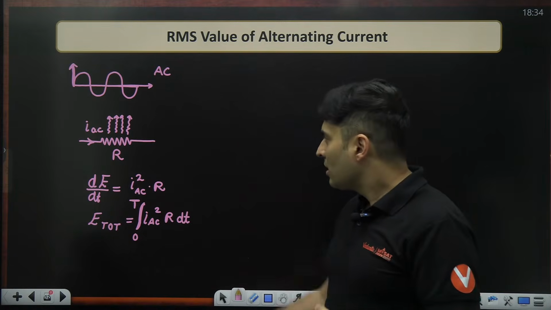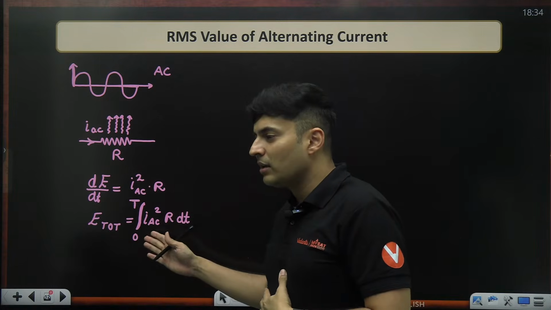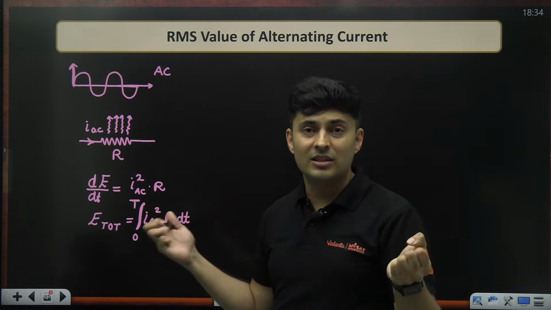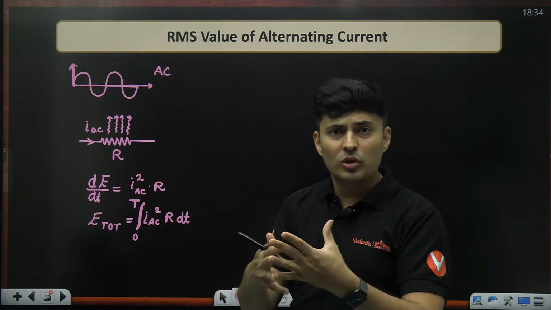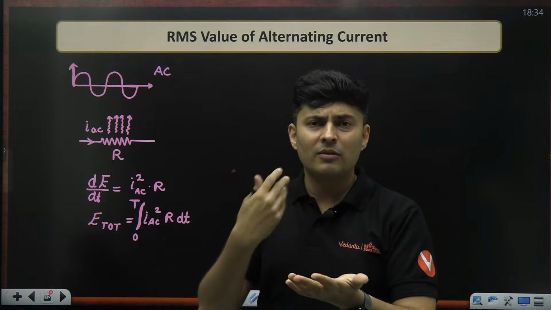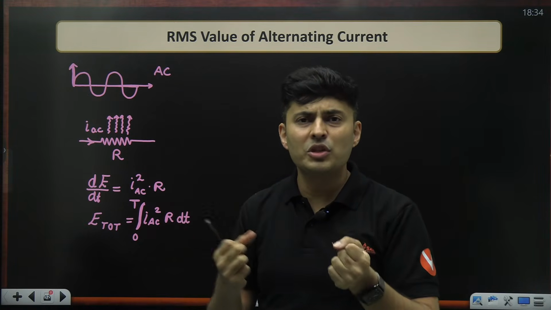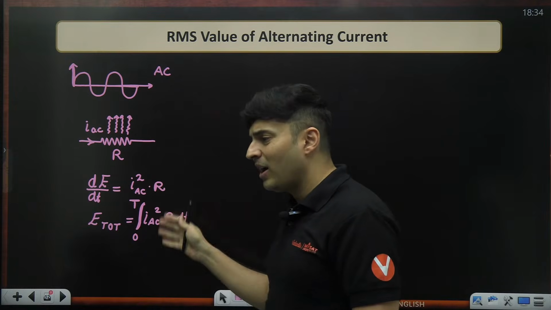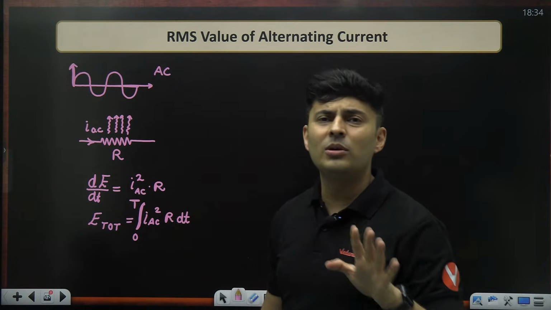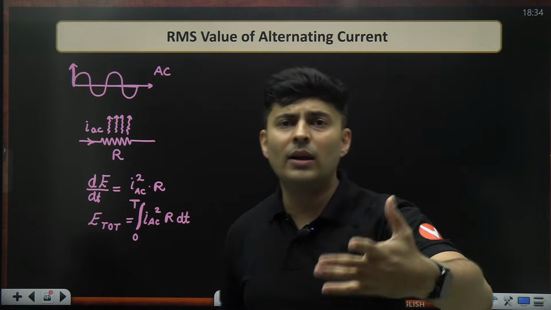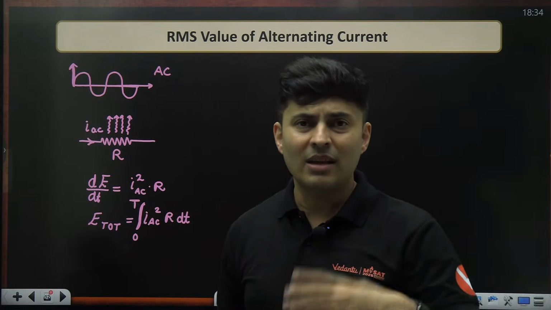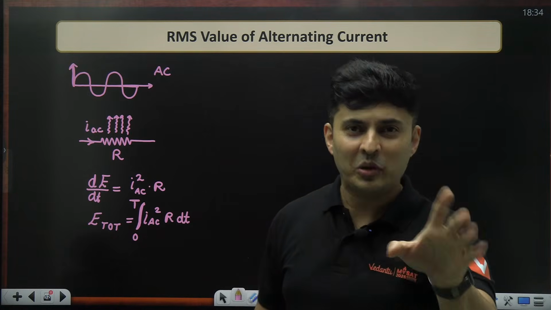Now, imagine, this is so crazy to figure out how much energy it is consuming, because AC, when it flows through a device, heater, fan, whatever, it will consume energy. To find it out via integration, I really don't like it. I'm not a fan of integration, because a physics teacher will never be a fan of integration.